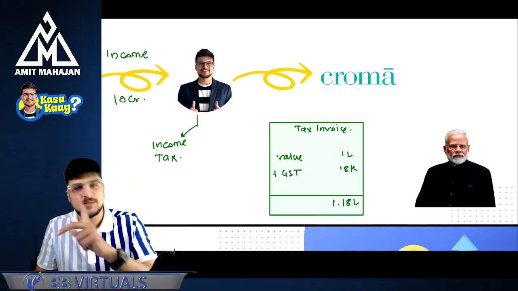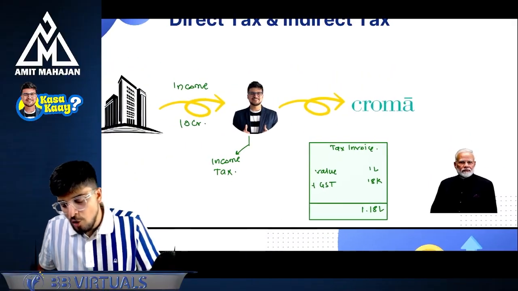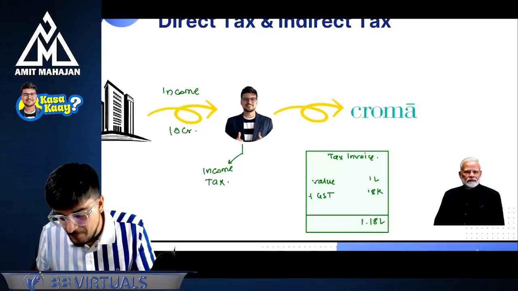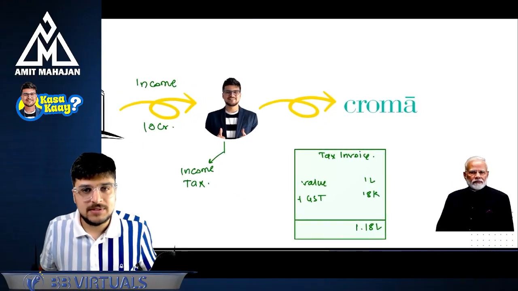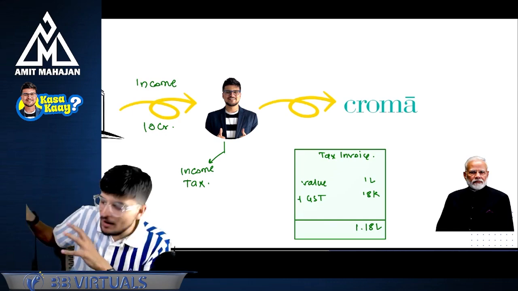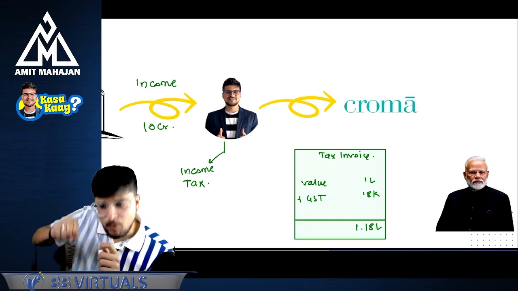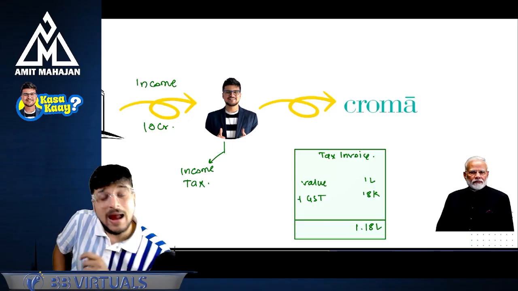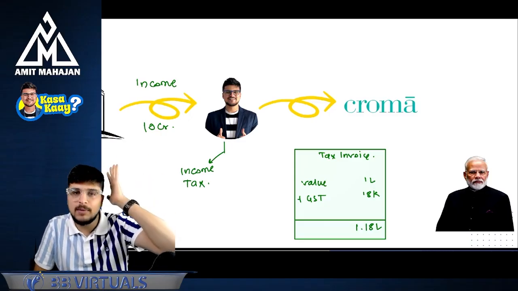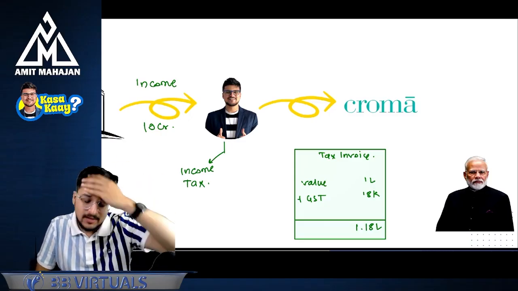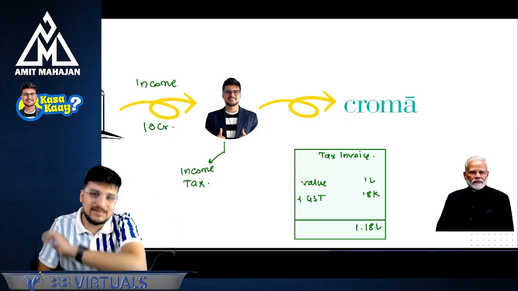Now you think from Chroma's perspective. What did Chroma do with these 1 lakh 18,000 rupees? So Chroma took 1 lakh 18,000, kept 1 lakh in its pocket and gave 18,000 to government. Perfect? Okay. Now let's understand what is the difference between direct tax and indirect tax.